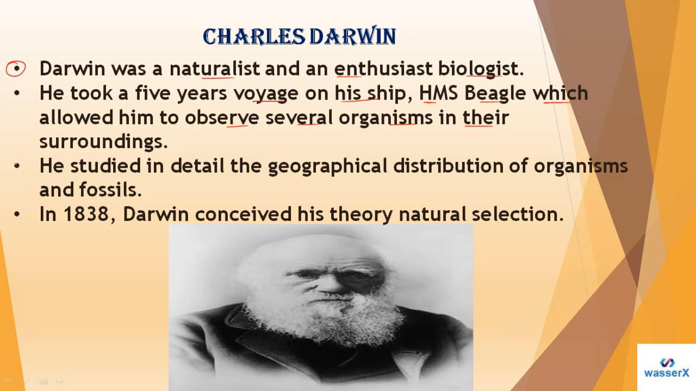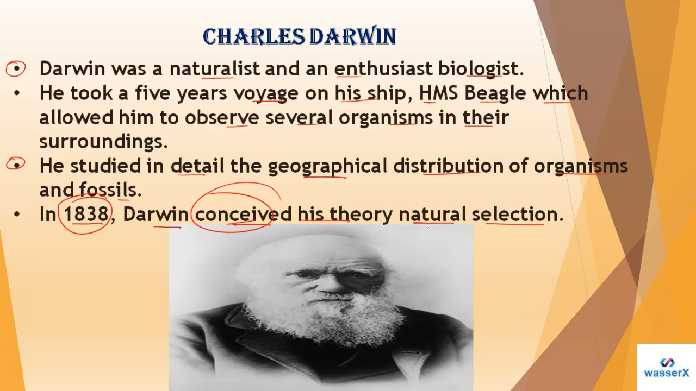So here we have the next point. He studied in detail the geographical distribution of organisms and fossils. Then, as you can see, in 1838 Darwin finally conceived his theory of natural selection. Here, conceived means to say he got the idea of his theory, natural selection.